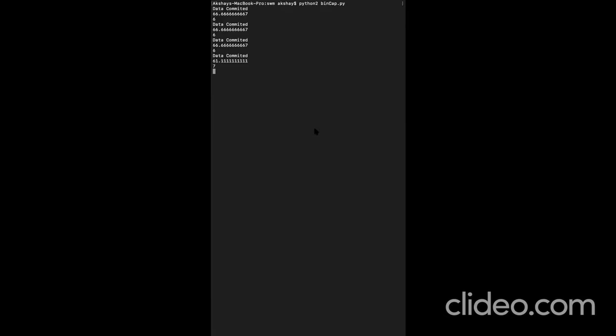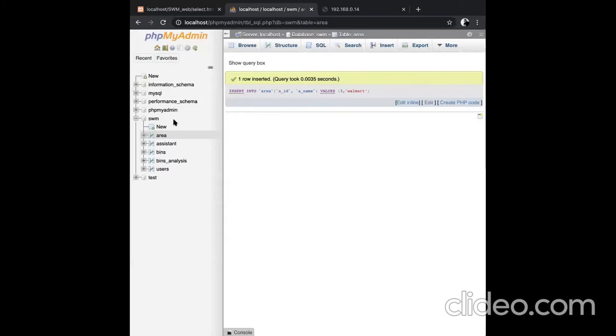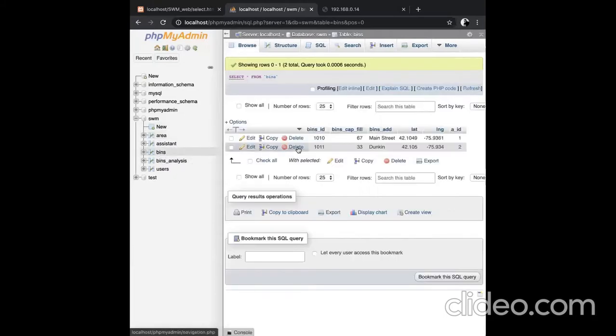Now I will show you the values being updated to the database. So on bins, here you can see before it is 67. You can see it was 67. The bin capacity has been updated, which is now 61.